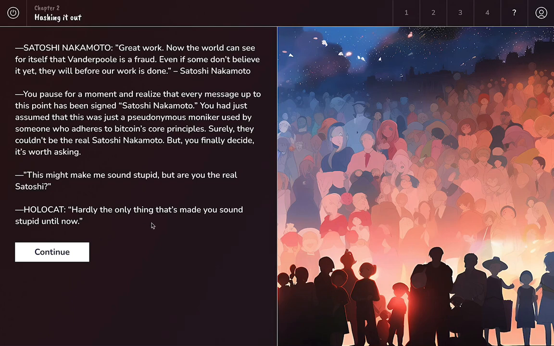Here is a scene where in the copy, our hero considers who Satoshi might be. So this is a shot of all kinds of different silhouettes of all kinds of different people, really showing you it could be anyone. So this is an abstract image, not depictive of a specific moment in the story.